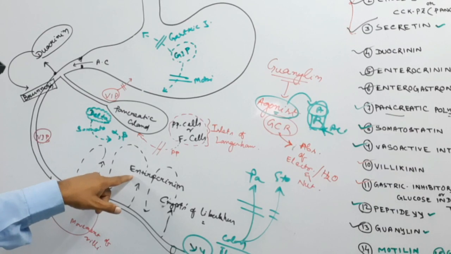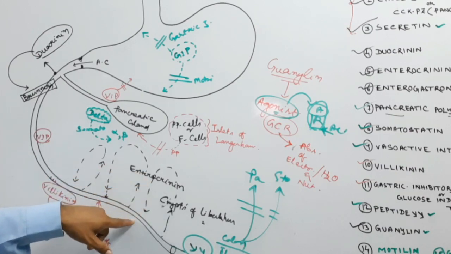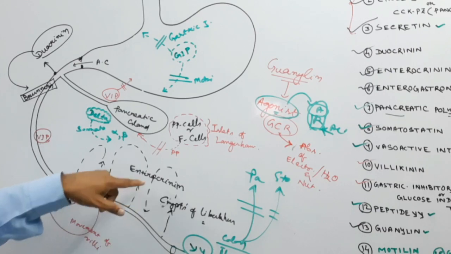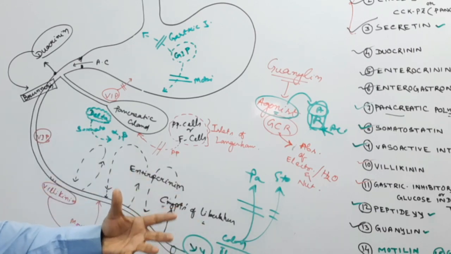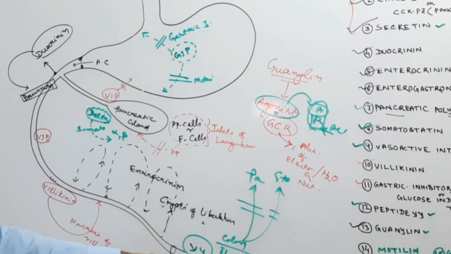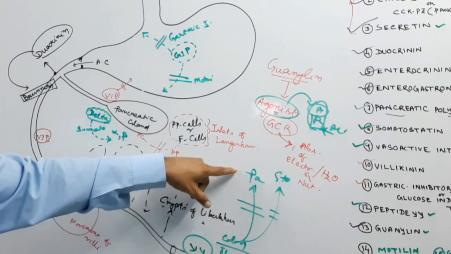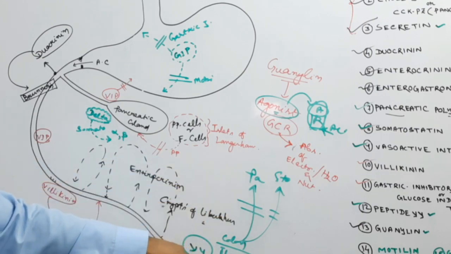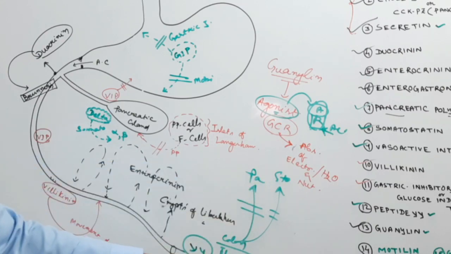Then enterocrinin is secreted throughout the alimentary canal and activates the crypts of Lieberkühn to release more gastric juice. Then another is peptide YY, secreted from the colon and the ileum, which inhibits the secretion of the pancreatic juice, and also the stomach secretion and the motility of the stomach.